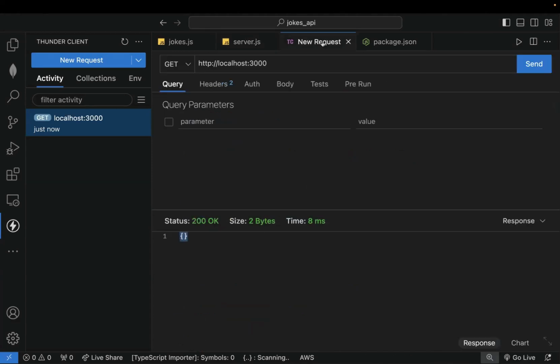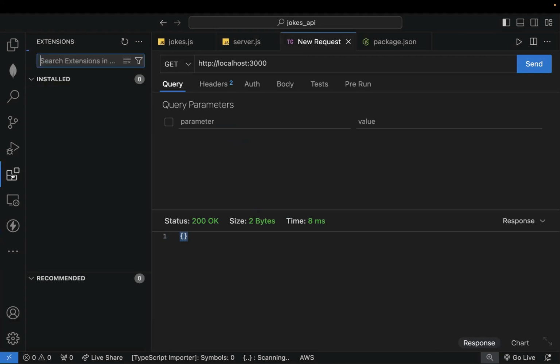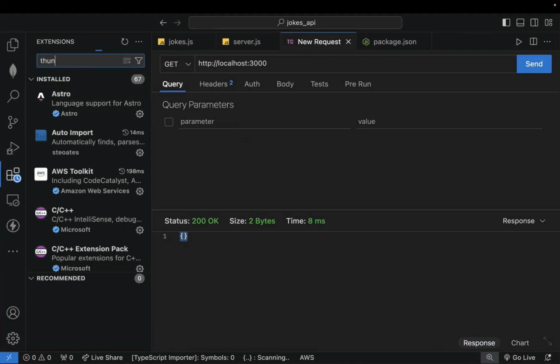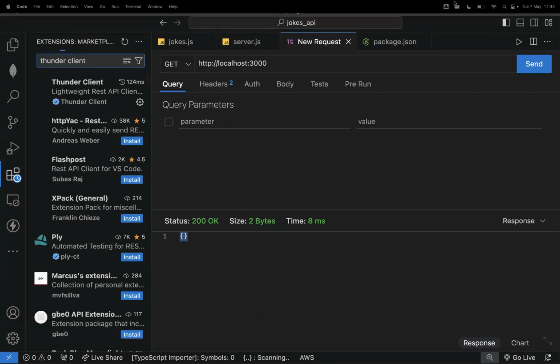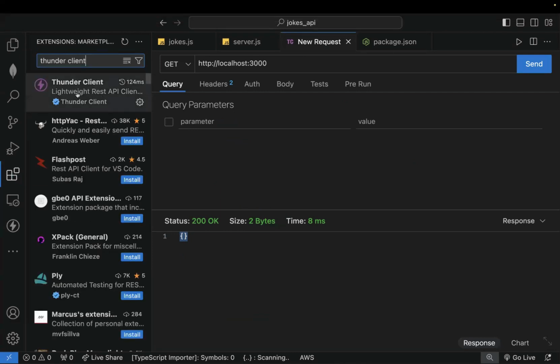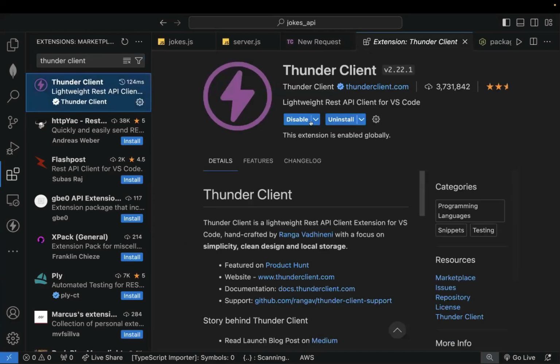So we go to our Thunder client. In case this is your first time hearing of Thunder client, you go to extensions, you click on extensions, and then check for Thunder client. All right, so this is Thunder client. Just click on it and you should install.